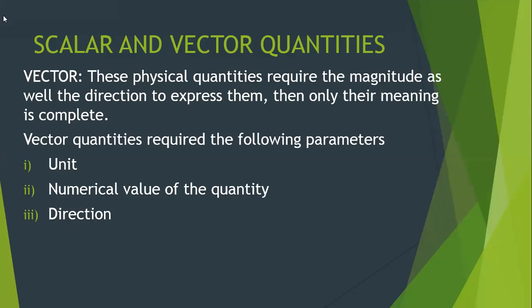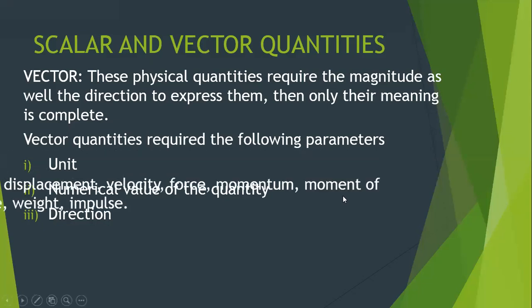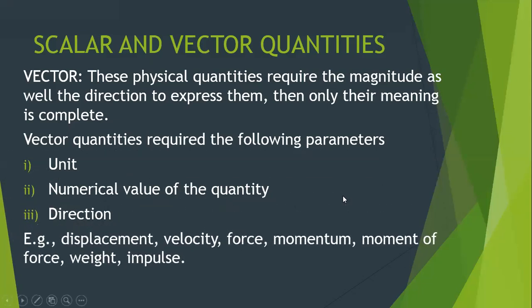So we do have physical quantities which have direction. Let me explain with the help of an example. Which are the vector quantities? These are some of the vector quantities. Displacement is a vector quantity. Velocity is a vector quantity. Just now I gave you the example of force, momentum, moment of force, weight, impulse. These all are vector quantities.